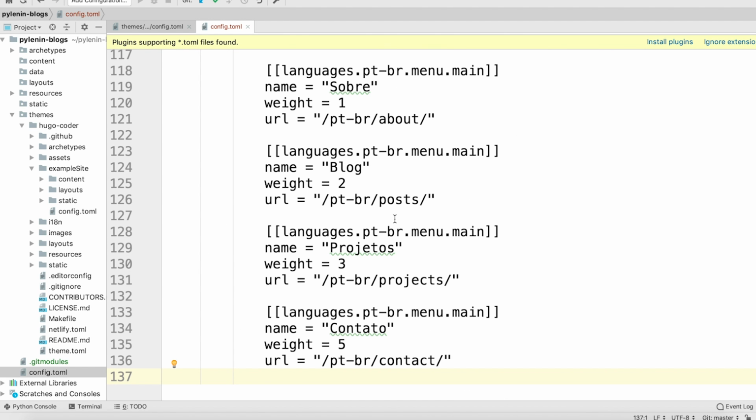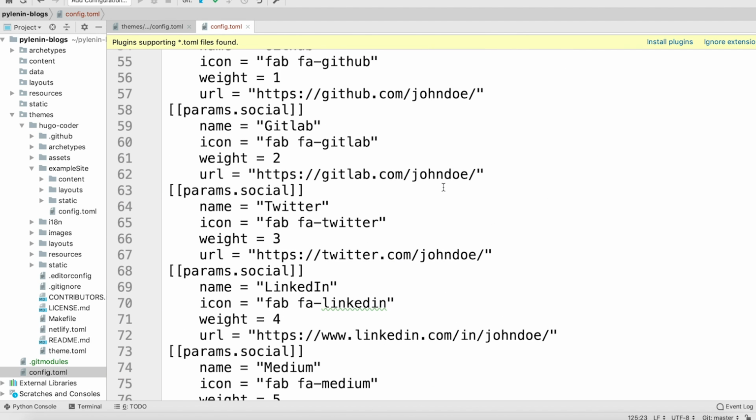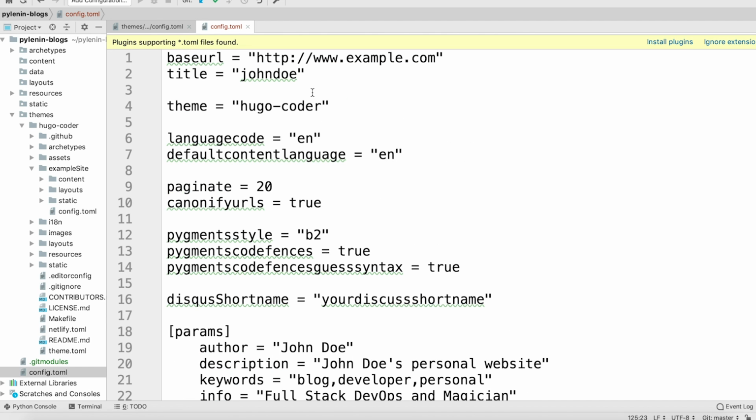Remember in the introduction I mentioned we can build a stunning website by just changing some configuration. This is what I was talking about. But first, let's not change anything and just start the server with this configuration. Okay, of course, our base URL is not going to be example.com, and the title is not going to be johndoe.com. I just want to show you how it looks as it is.